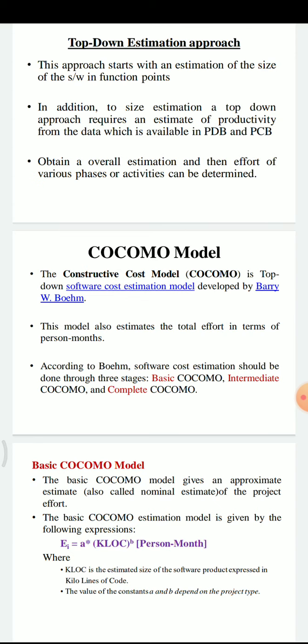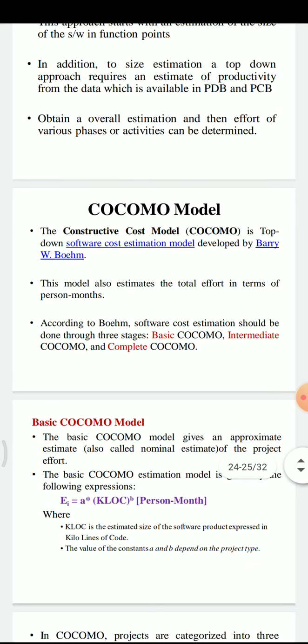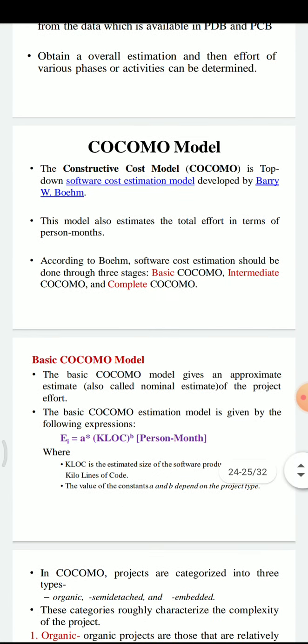According to Boehm, software cost estimation should be done through three stages: basic COCOMO, intermediate COCOMO, and complete COCOMO. The basic COCOMO model gives an approximate estimate, also called a nominal estimate, of the project effort.